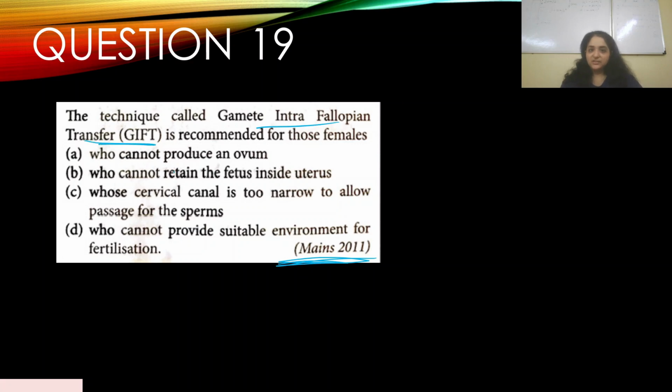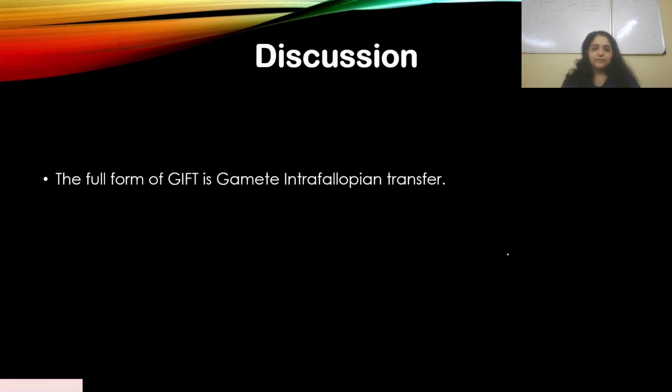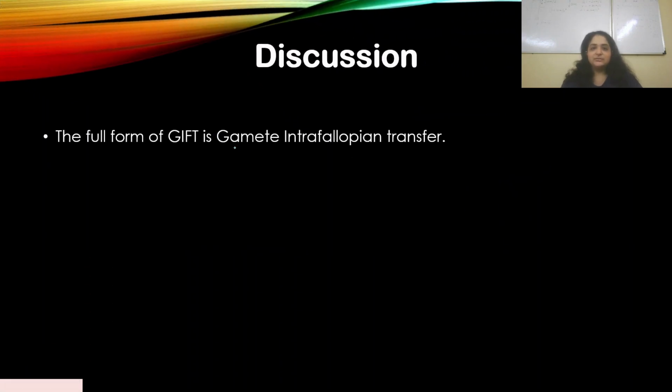The gamete is transferred to the fallopian tube. So for those females who cannot produce an ovum, GIFT is used, where the ovum is put into the fallopian tube of the female. So the answer is A. The full form of GIFT is gamete intrafallopian transfer.